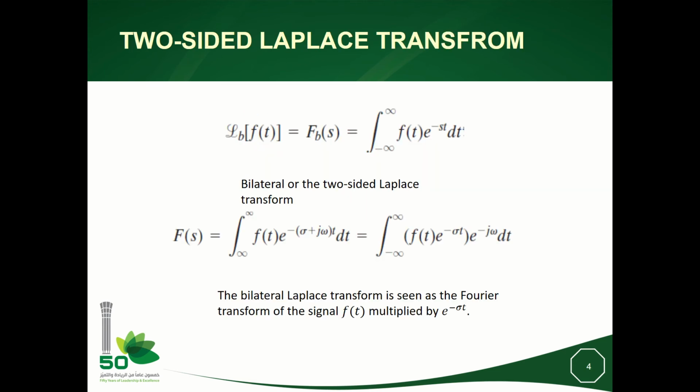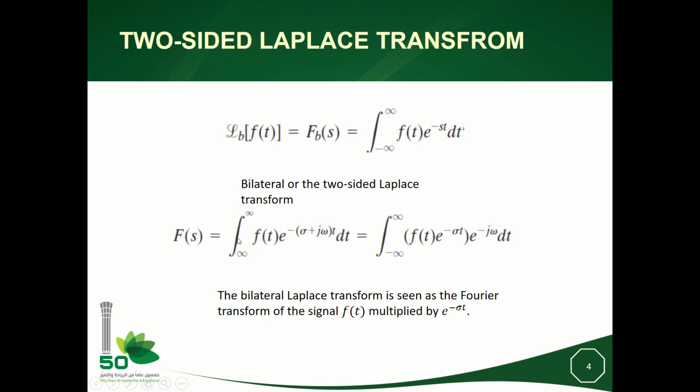I will start with the definition of the two-sided Laplace transform. I will note L_B of f(t), the bilateral transform of f(t), to be the integral from minus infinity to plus infinity of f(t) exponential minus st. Here s is a complex number composed of a real part and an imaginary part, and this is the main difference between the Fourier transform and the Laplace transform. So we see here sigma plus j omega: the real part is sigma, and the imaginary part of this complex s is equal to omega.